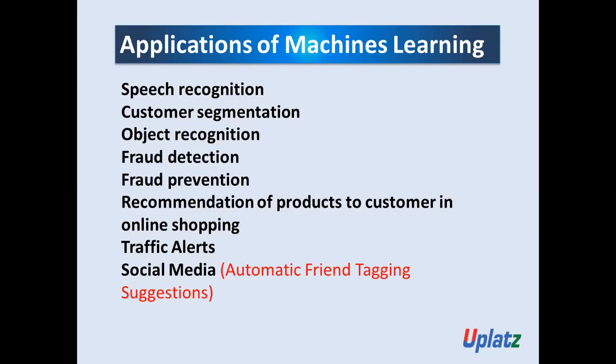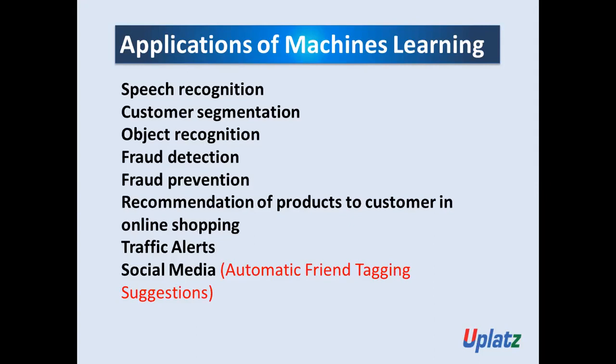Next is traffic alerts, and then social media. In social media, automatic friend tagging suggestion. I hope you know Facebook. So whenever you use Facebook, I'm sure you get some friend suggestions. How is it possible? Because of machine learning.